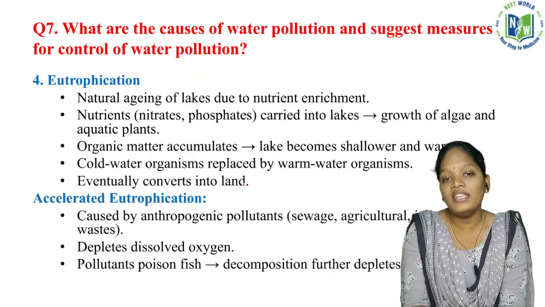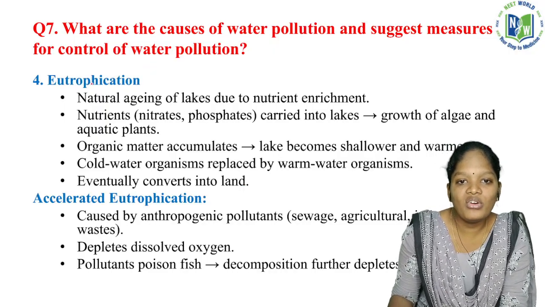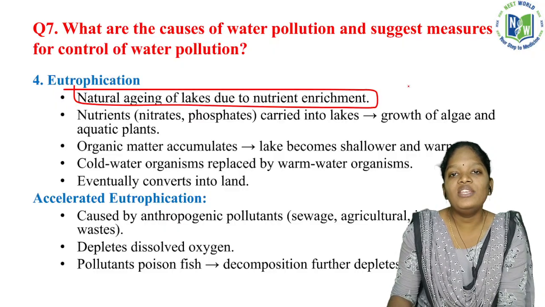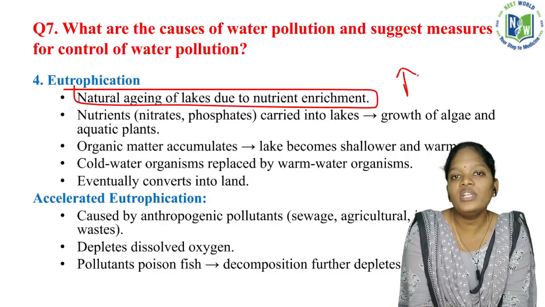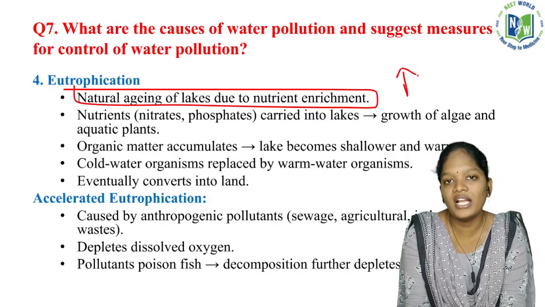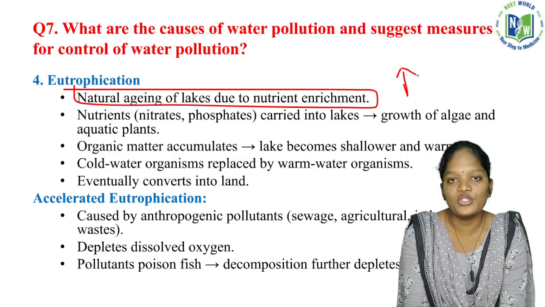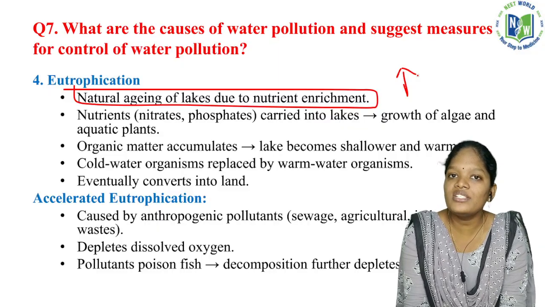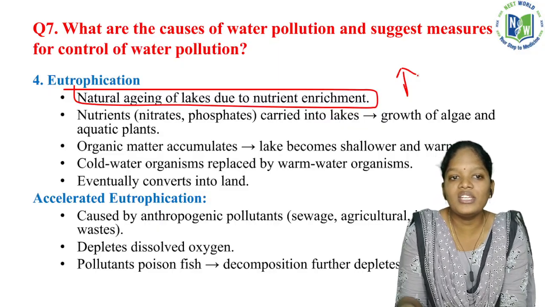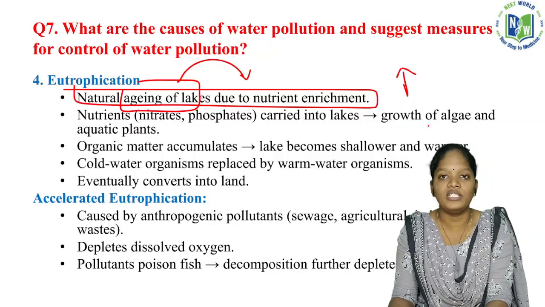Another important thing will be eutrophication. Okay, natural aging of lakes due to nutrient enrichment. If the nutrient level is higher, how does that happen? All the waste materials from the houses, from the industry, from agriculture, everything gets mixed with the water body, so it leads to nutrient enrichment. As the nutrients are enriched, it leads to algal blooms and to eutrophication. So finally, eutrophication means the aging of lakes due to nutrient enrichment.